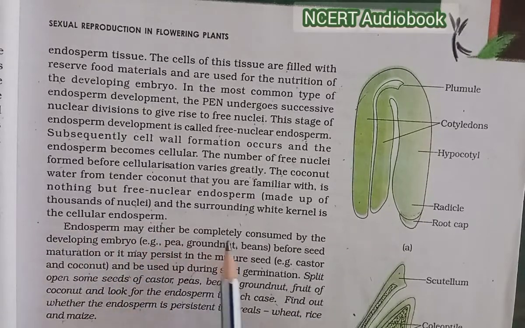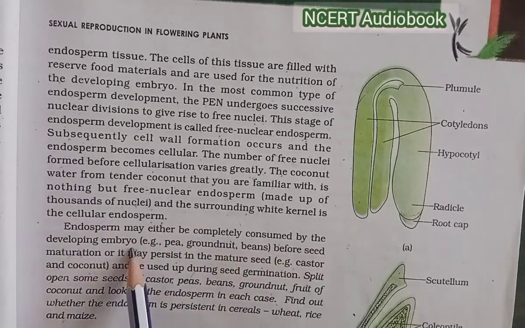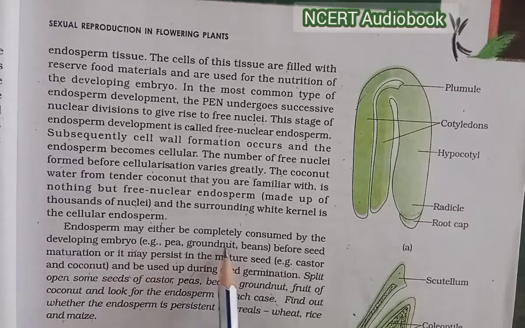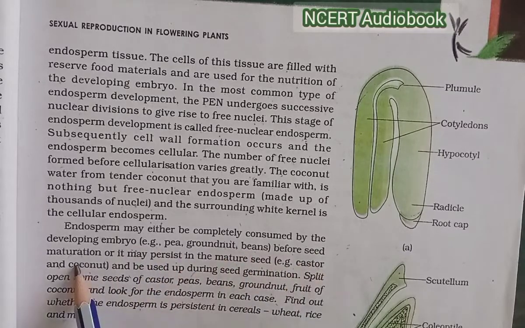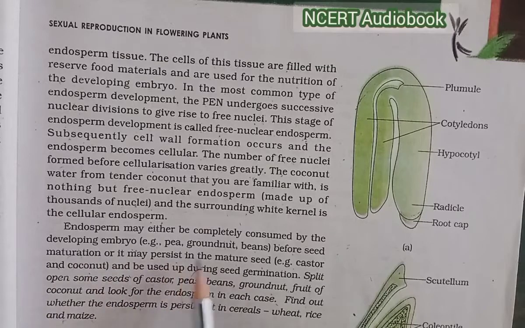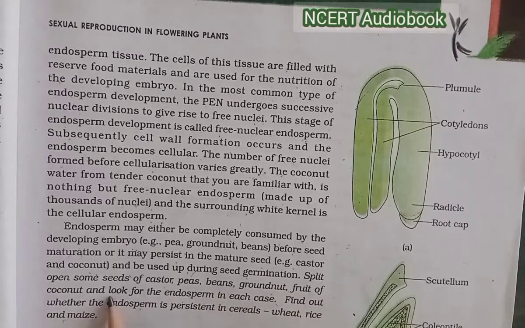Endosperm may either be completely consumed by the developing embryo before seed maturation, for example pea, groundnut, beans, or it may persist in the mature seed, for example castor and coconut, and be used up during seed germination. Split open some seeds of castor, peas, beans, groundnut, and fruits of coconut, and look for the endosperm in each case.